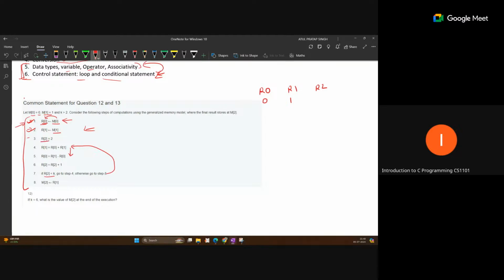After that, this is an assignment operator. Assignment operator means the right side is a value and the left side is a location. Always consider the right side as a value and the left side as a location, so that value is stored at the location on the left side. If it is given a equal to b, what is the meaning of this? That means the value of b is now stored to location A. Always read it like this.